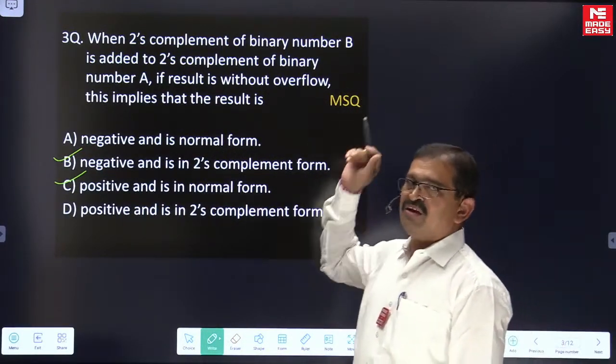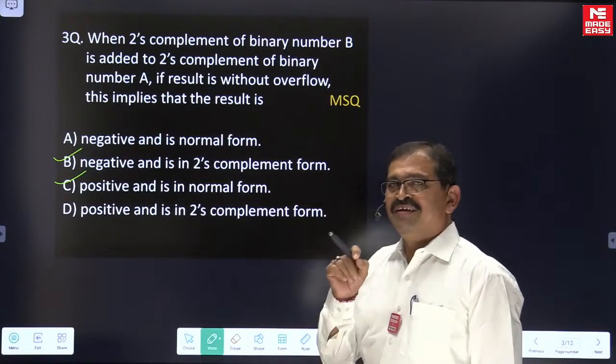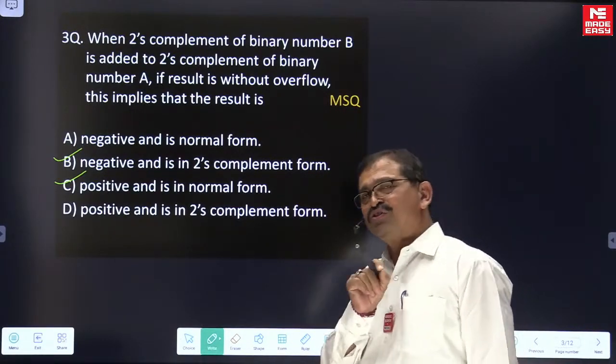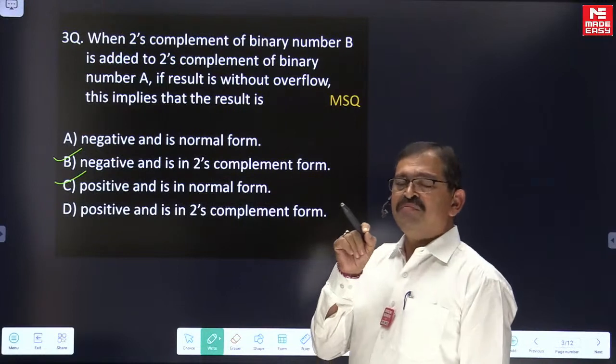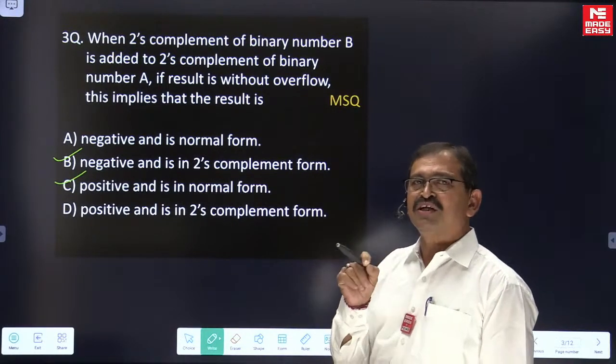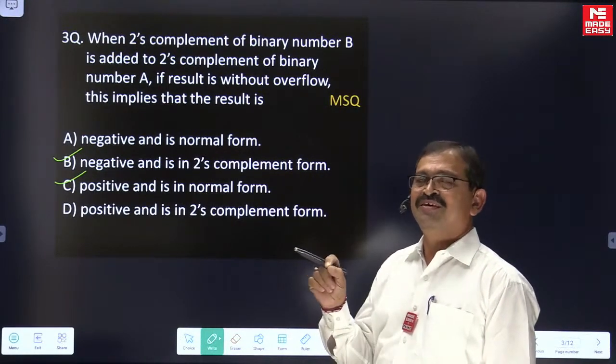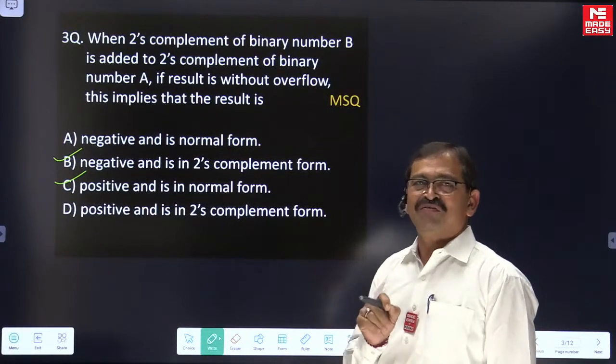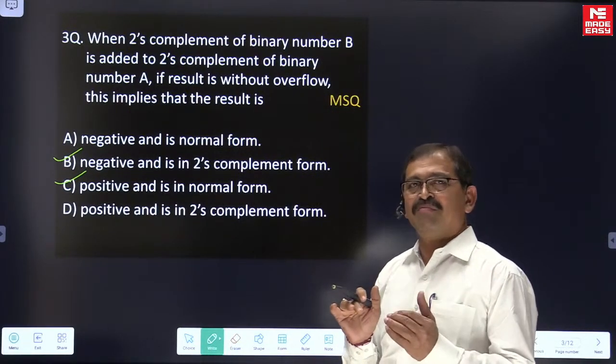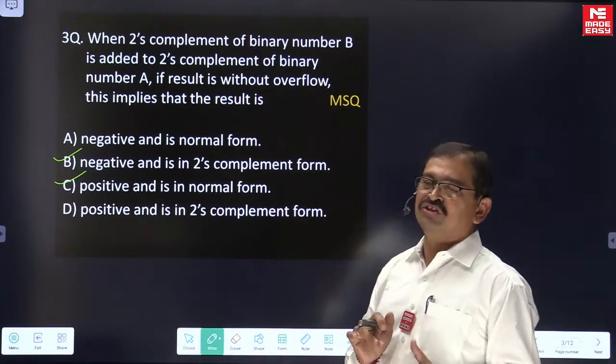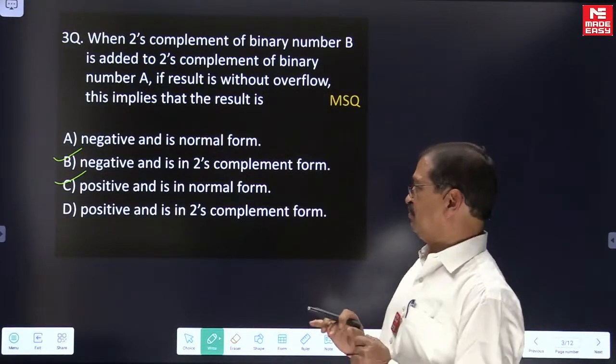In the exam, reading the question very well is very much important. You have to understand each and every word of the question. Once you understand each and every word, you can give the correct answers without any difficulty.